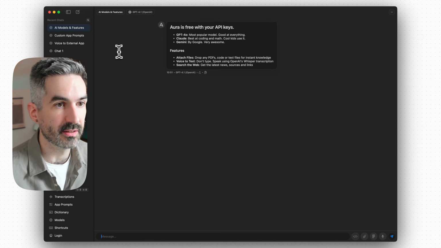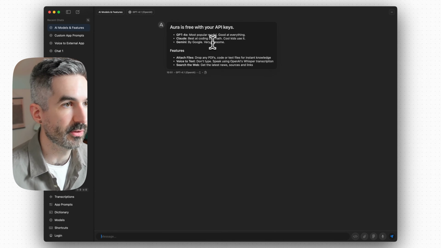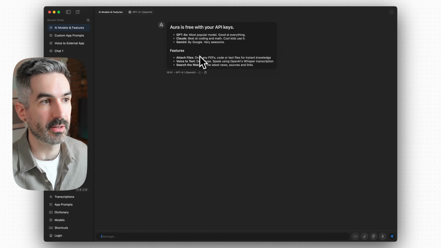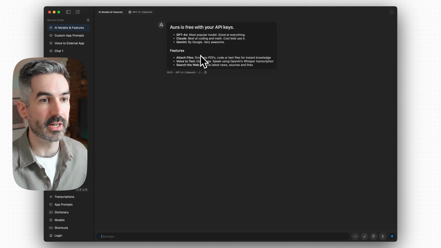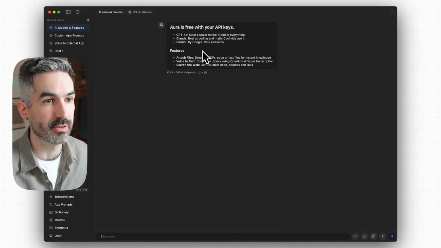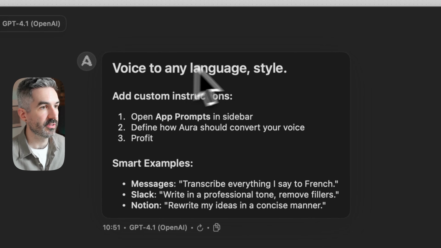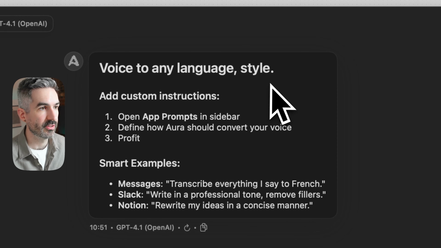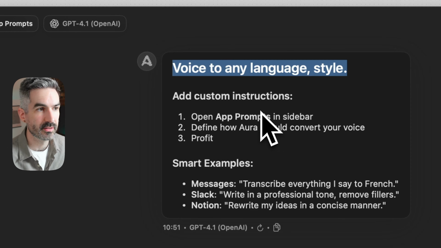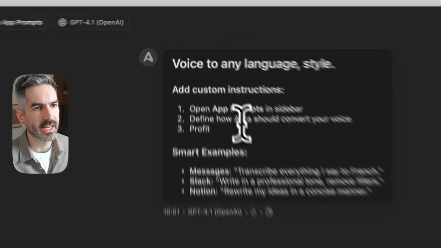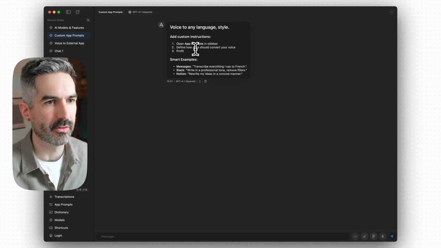We're going to go through these and let's see what it says. So Aura is free with your API keys. I don't know if that's the first thing that I want to see, something about API keys. I might not even know what an API key is. This is just a bit confusing for me. Custom app prompts, voice to any language style. That's a weird sentence. Add custom instructions. I don't really want to add custom instructions. I just want to play around with it first.